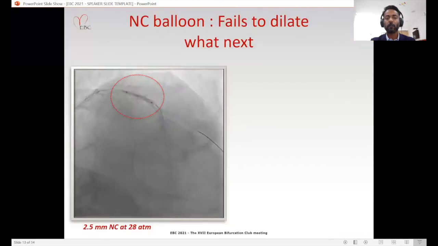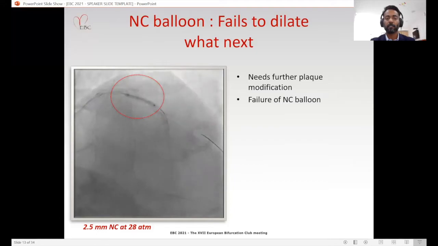After the IVUS, we took a 2.5 millimeter NC balloon, which failed to dilate at 28 atmospheres. So we were left with a few options. One option was to use a 2 millimeter burr based on the IVUS findings and MLD of 2 millimeter. But we thought probably the risk of slow flow and no flow will be very high. And also the patient had an occluded right and a very advanced age.